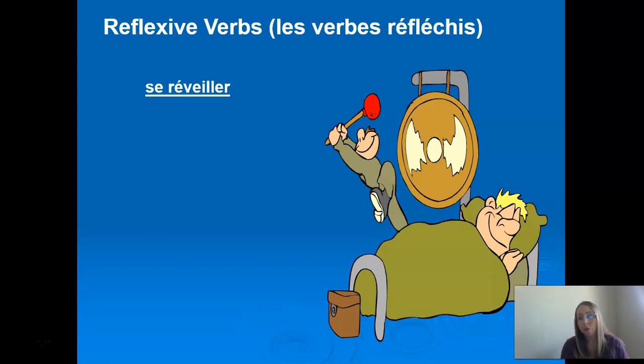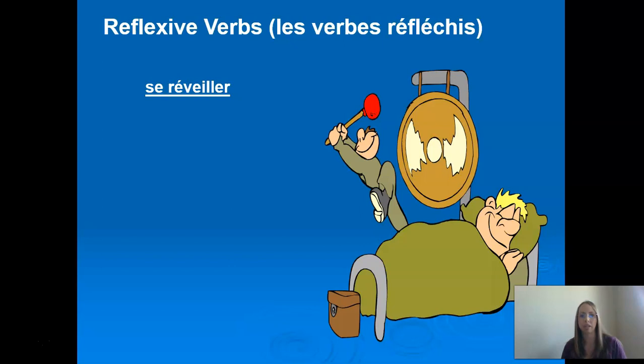They're really easy to form because notice that they all have ER on the end of them. That means you already know how to form half of it, right? It's just like parler, chanter, manger. Take off the ER, add the same endings that you do for all those. The only new thing we have to figure out is what do we do with this se? It's going to change depending on who's doing the action, right? So these reflexive verbs, like verbe réfléchir.